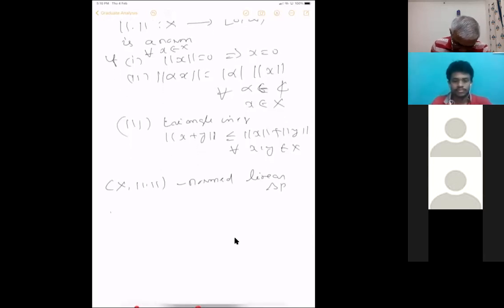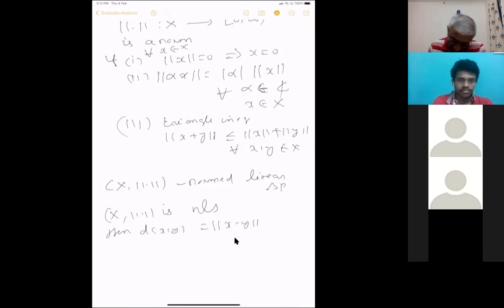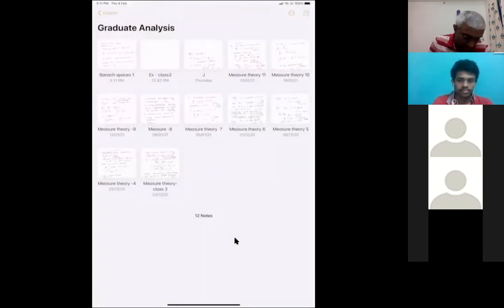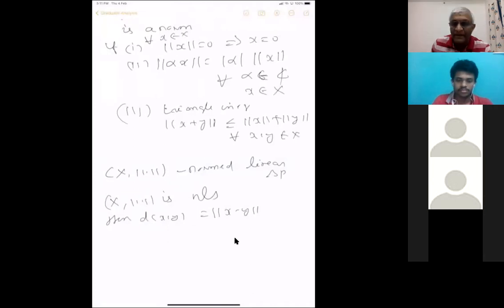So if X is a normed linear space, NLS, then you can define d(x, y) equal to norm of x minus y. You must already know this; you must have seen it in metric spaces. This is a well-known metric. It's easy to see this is a metric. Positivity is clear: d(x, y) equals 0 if and only if x equals y will follow from the positivity of the norm.